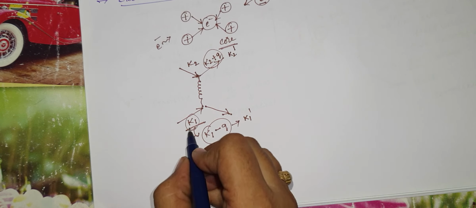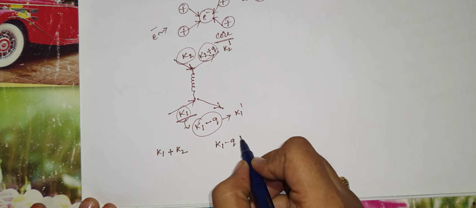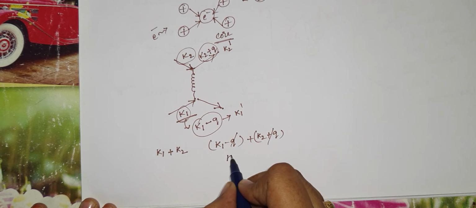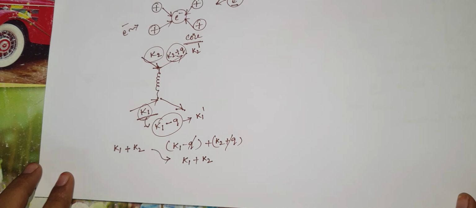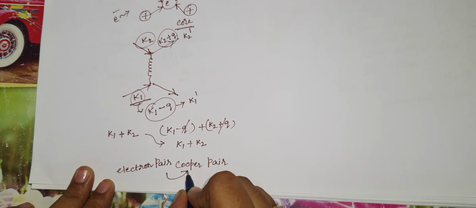Now if we consider the initial momentum, k1 plus k2, and the final momentum, k1 minus q plus k2 plus q, that means there is a conservation of momentum. By the exchange of phonons, they are getting attracted towards each other, and this is nothing but a Cooper pair. This electron pair is called a Cooper pair.